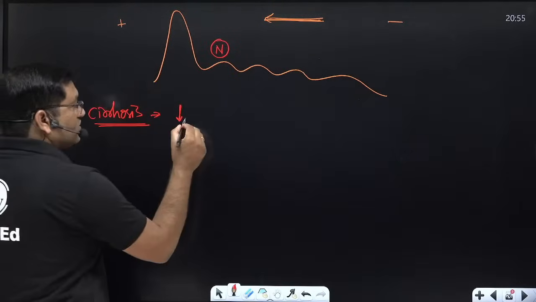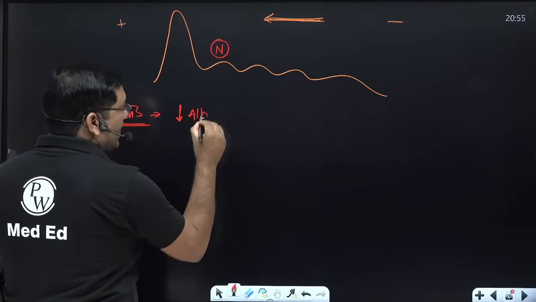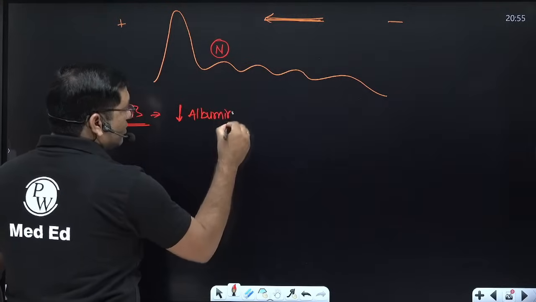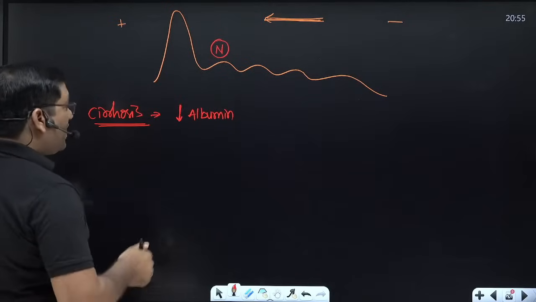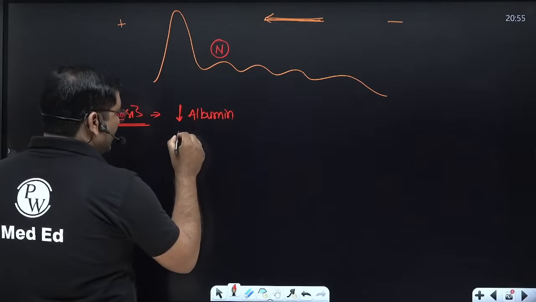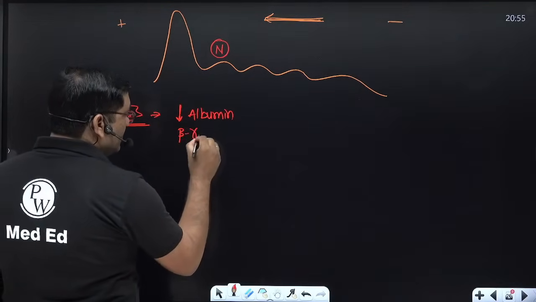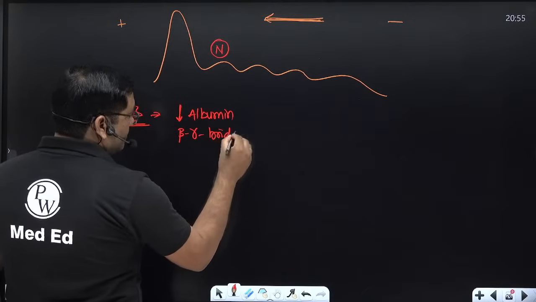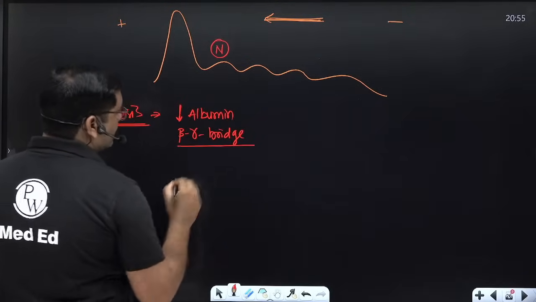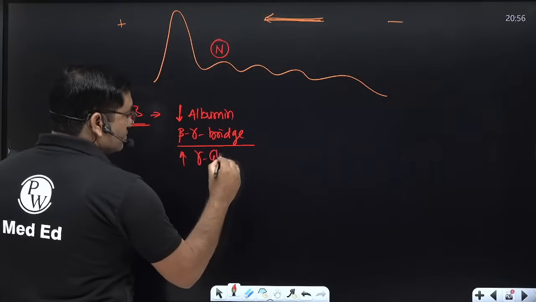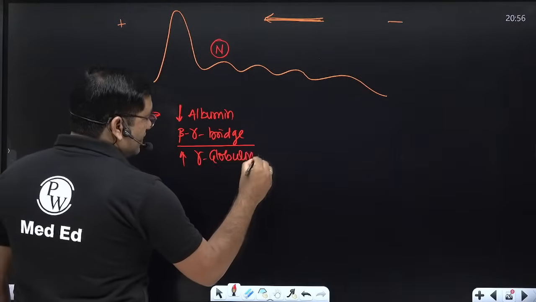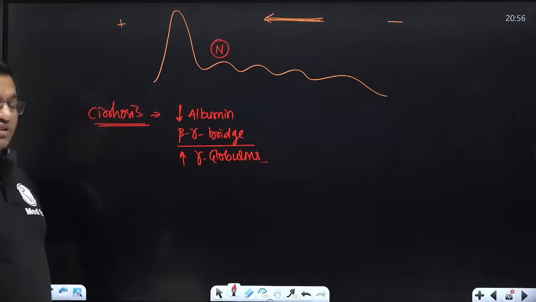Now in cirrhosis, there is a decreased albumin band because synthesis of albumin occurs in the liver. So there is a decreased albumin band, and a beta gamma bridge may be there. So there is a compensatory increase in the gamma globulins in cirrhosis of liver.